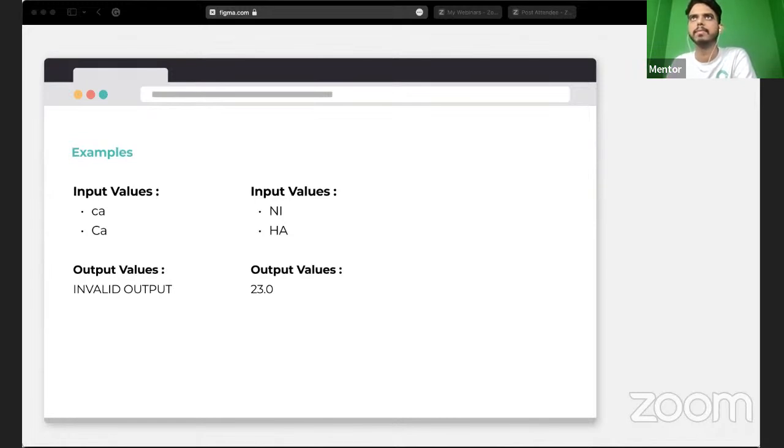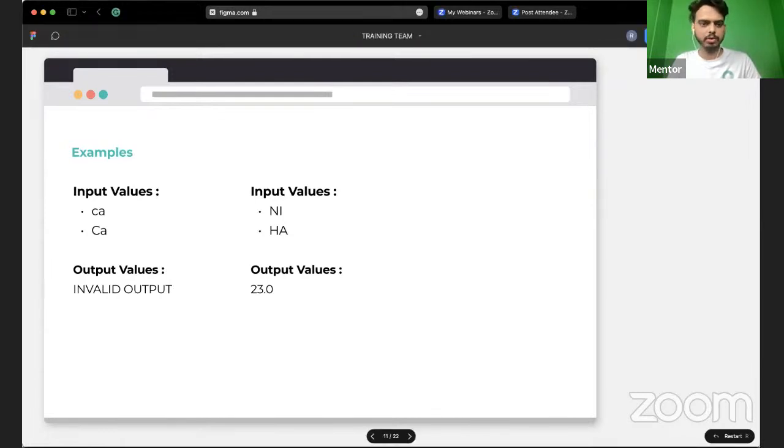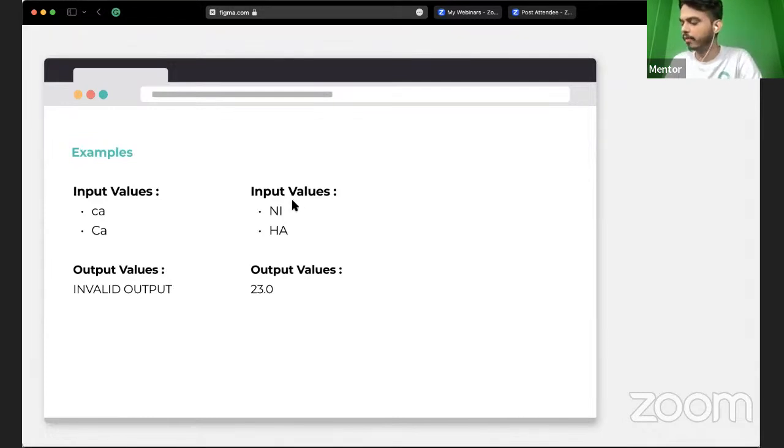So that's why it's supposed to give an invalid output. And all right, now moving back, in case you're not able to see this, I will zoom in a little bit. Right? So now whenever we have this input, with one source and another one as a destination, this is how the fare should be calculated. So that's what we have.